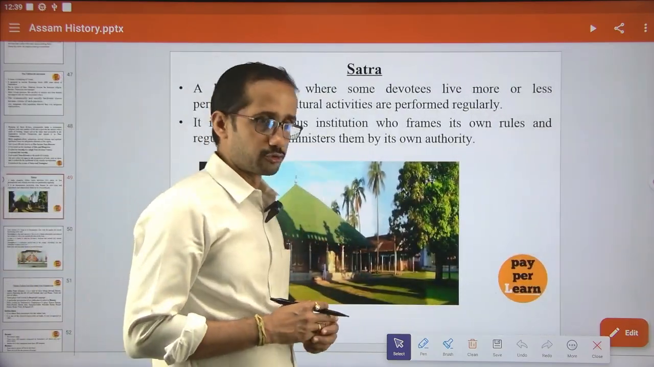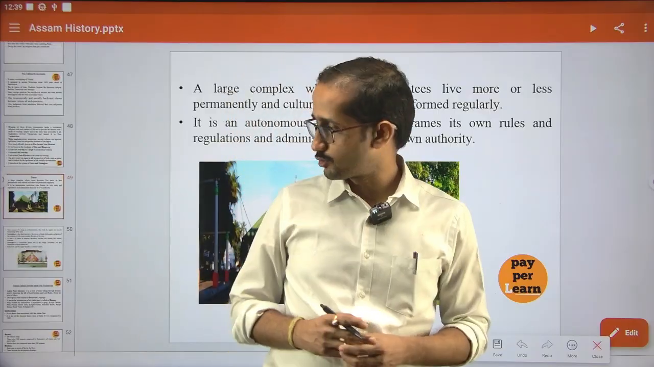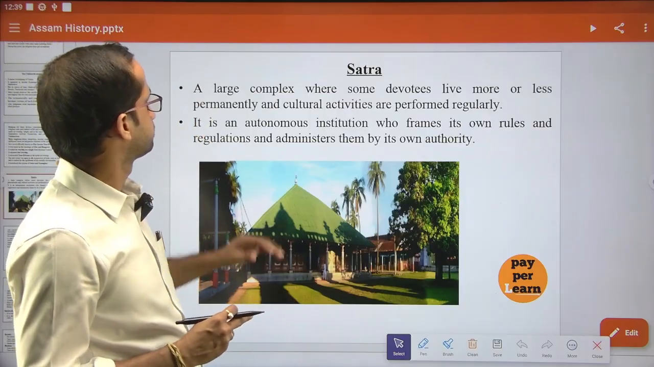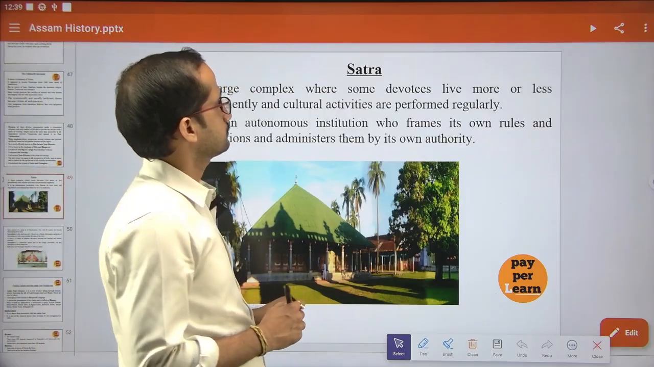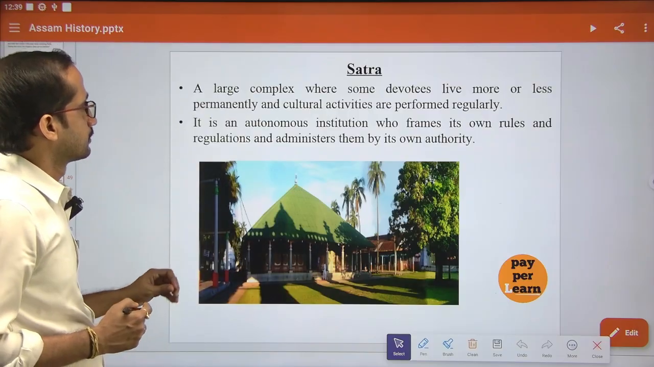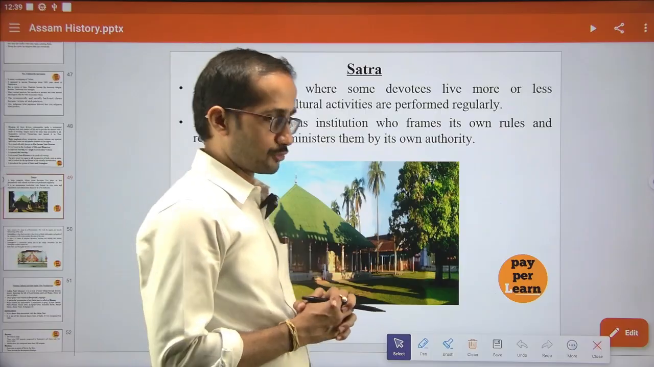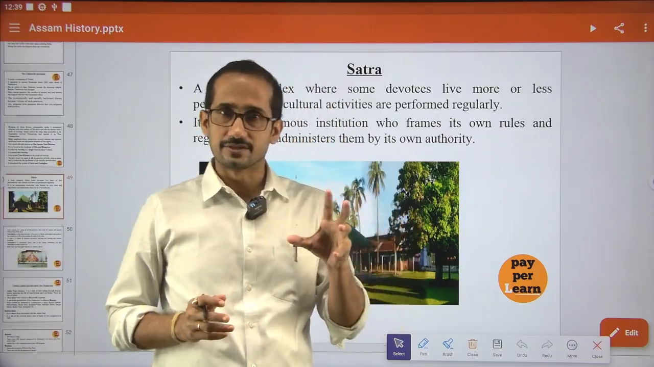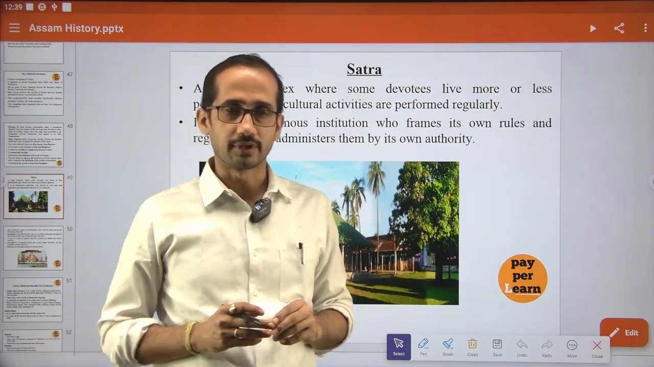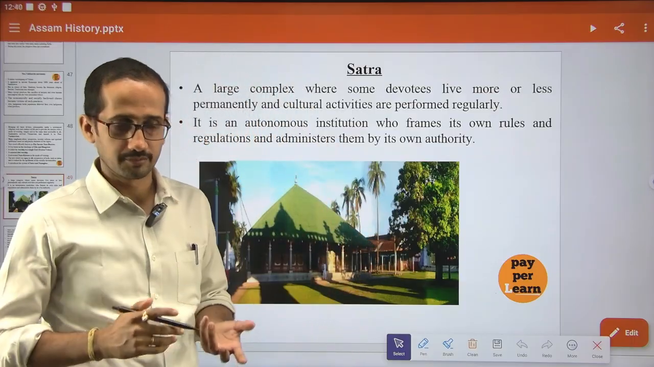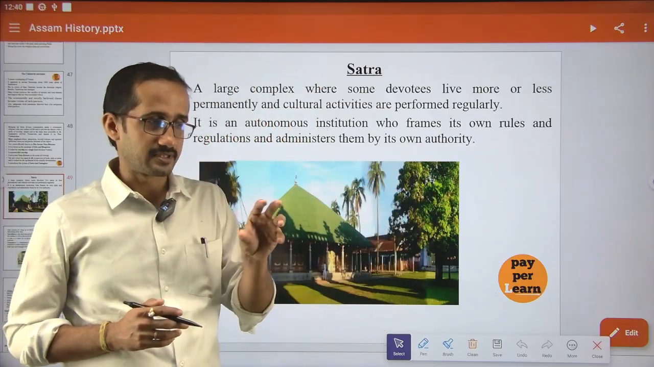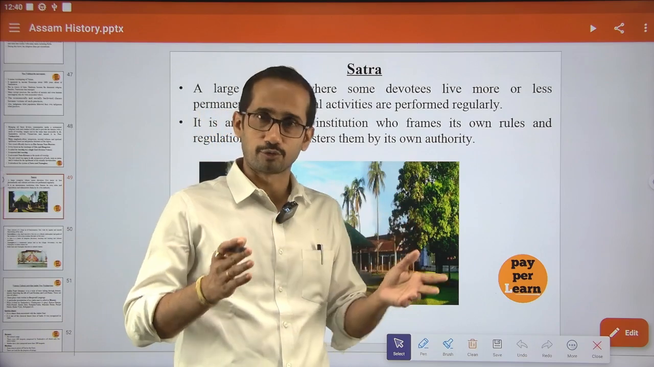So first is Hotra. Actually, if you see the Hotra, what is the difference? In every village in Assam we have a Namghar. Hotra is a bigger institution, but the Namghar is located in every village. In every village there may not be a Hotra, no?